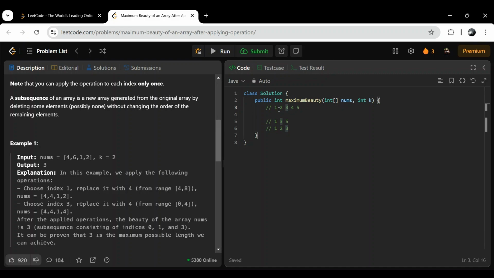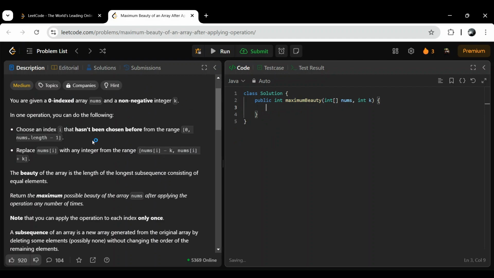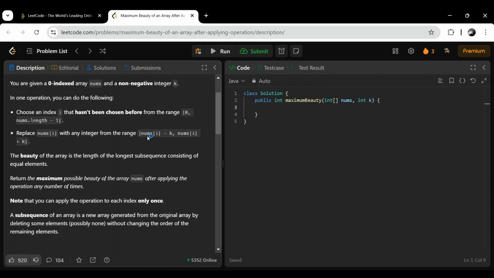Now our main question is, we have to return the maximum possible beauty of an array. The beauty of an array is the length of the longest subsequence consisting of equal elements. So basically we have to make elements equal and return the length, I mean how many elements we made equal. And how we will make them equal, we have two choices: we can reduce k from the current element or we can add k to the current element.